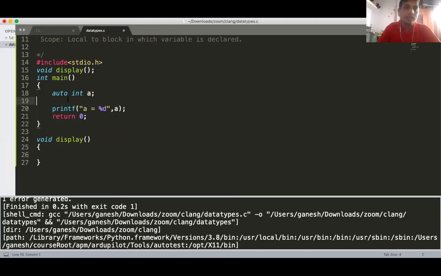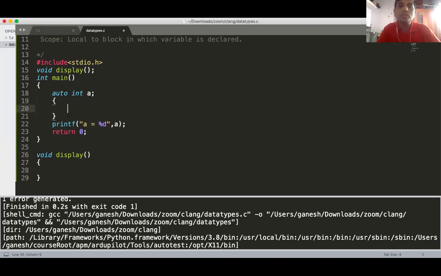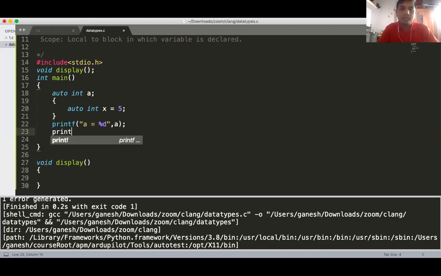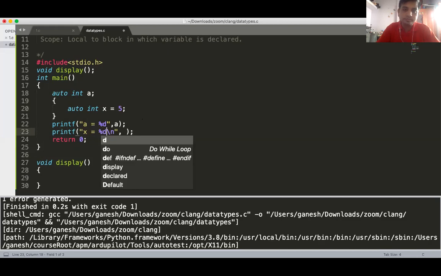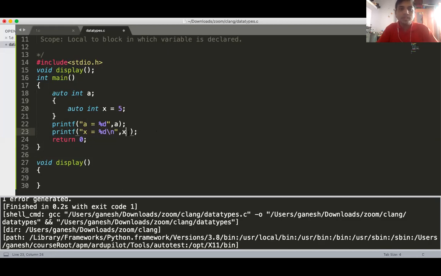Now we can give a local block here again. Suppose here I am creating one automatic variable, x is equal to 5. And if I'm trying to access A as well as X, can you tell me, is it possible now?